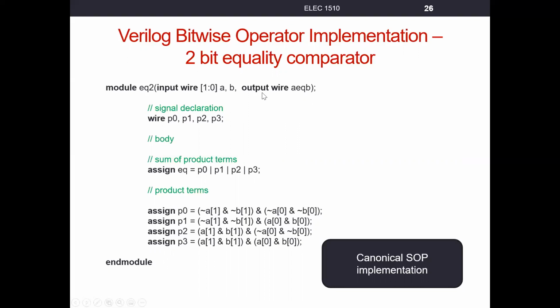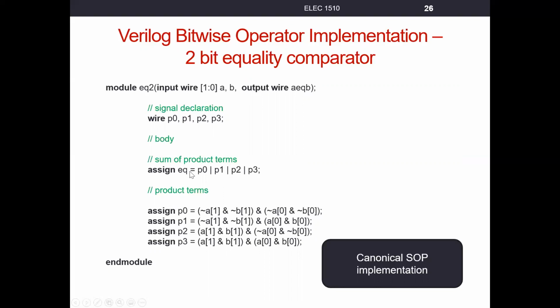Our output then just needs to be 1 bit. If you go back to our truth table, the output is just 1 bit. Here I just named the output A, EQ, B. Could have named it EQ. Now we're doing something different in here that we've not talked about in class before. We're internally declaring some signals.